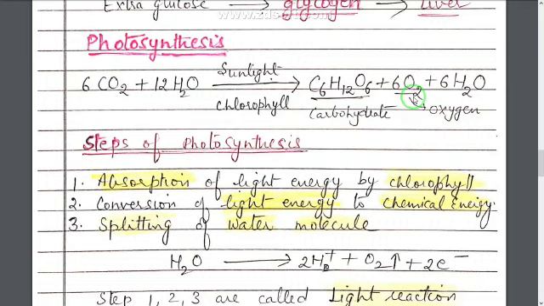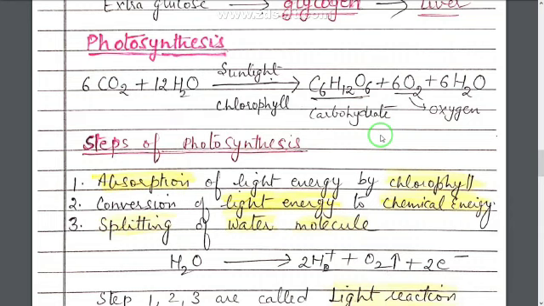Now, what is the importance of photosynthesis? Photosynthesis is very important as the green plants are preparing this food, and this only is taken by all the animals. So photosynthesis is very important as by this process the food is prepared for the whole world.